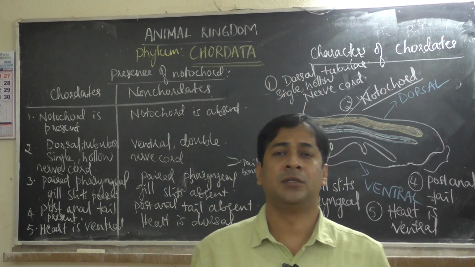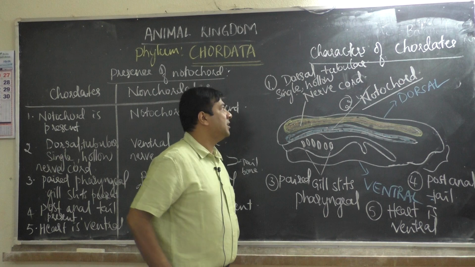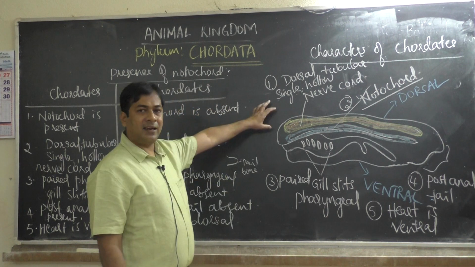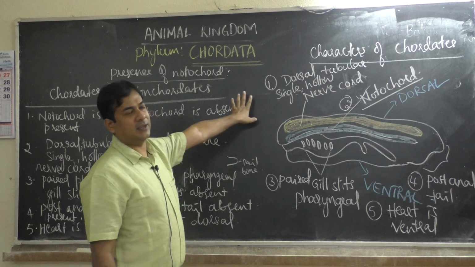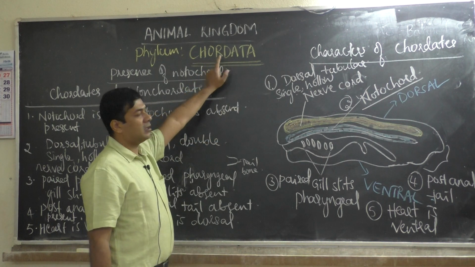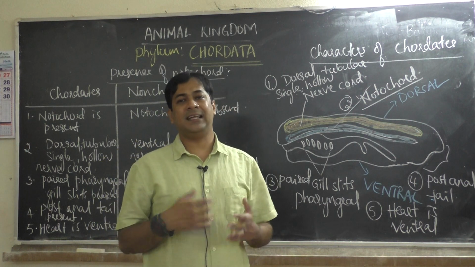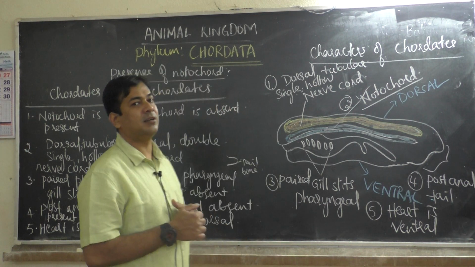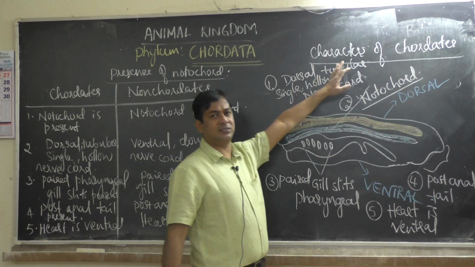So students, under this chapter Animal Kingdom, in our last class, we have learnt characters or general characters of phylum Chordata. This is the last phylum, phylum Chordata. Let us see what we have learnt in our last class. This is recap of last class. What we have learnt, let us see. We have learnt the general characters of chordates.